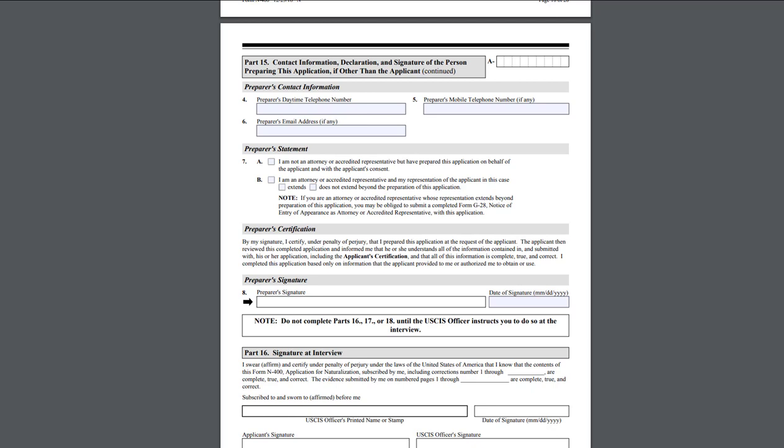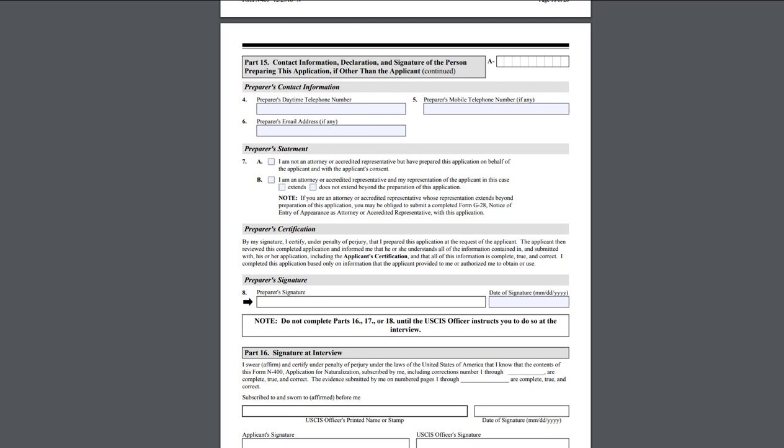And after you're done with that, you will receive your naturalization certificate. It really depends on where you're doing it. Sometimes they give the naturalization certificates on the spot where you are taking the oath of allegiance. Sometimes they send those by mail after you're done with the oath of allegiance. So it really depends where you're doing it. And that's it.